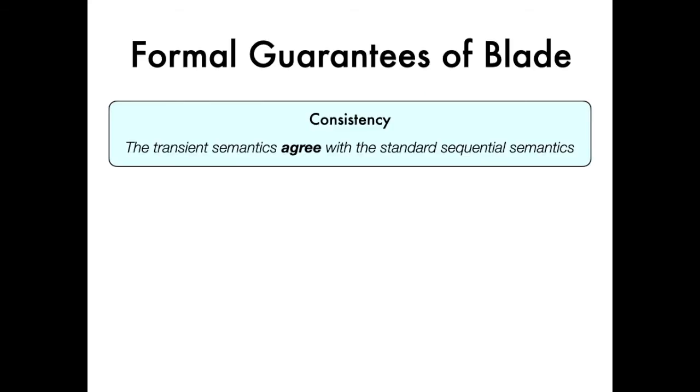We proved three formal results about our JIT semantics and Blade. First, we prove consistency. Intuitively, consistency ensures that programs running on our processor produce the same results with respect to the memory store and variables as if their commands were executed in order and without speculation.